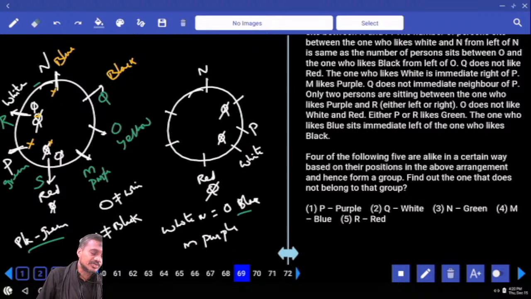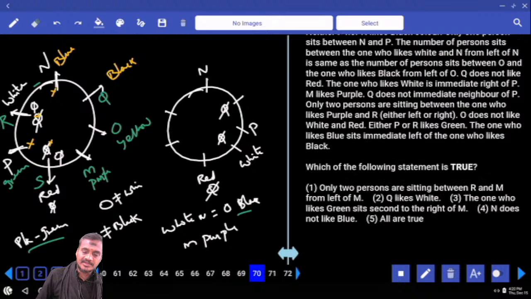And so what is your answer? Choice for question number 69. And 70, which of the following is true? Only two in between R and M. In between R and M, there are two, that is definitely true.